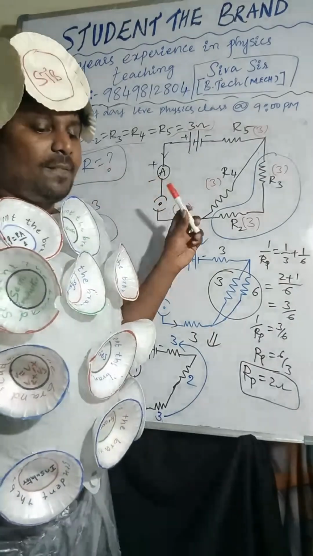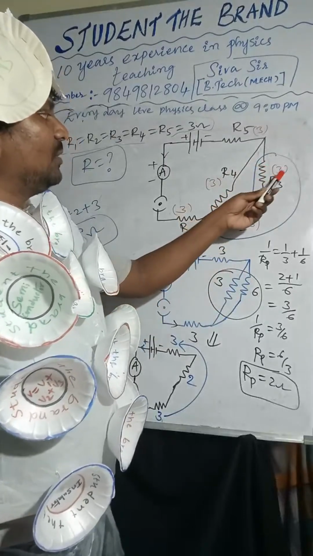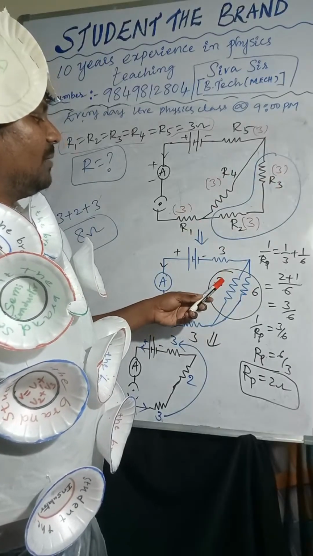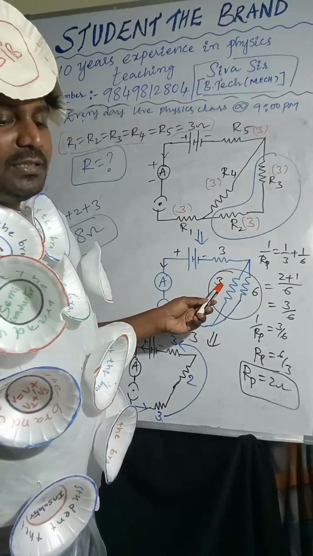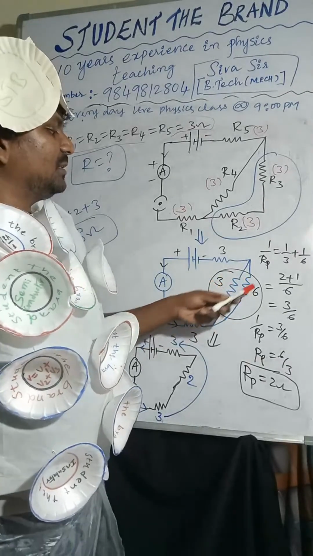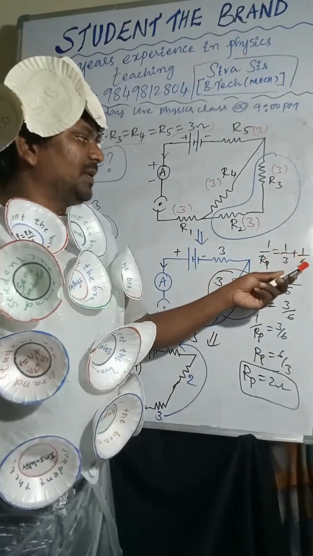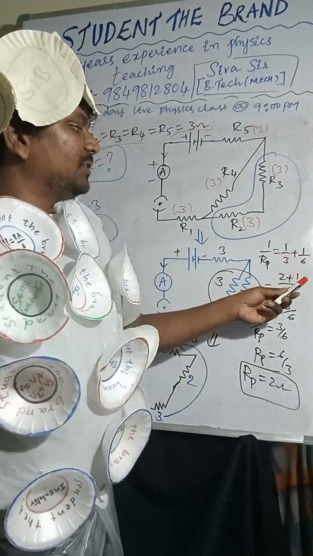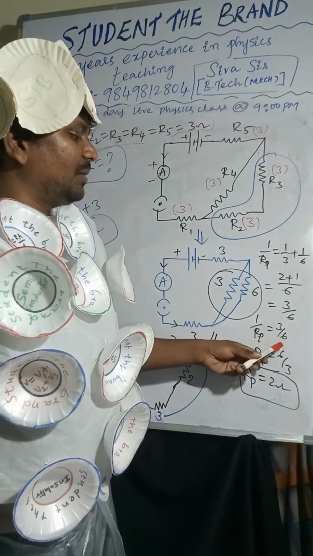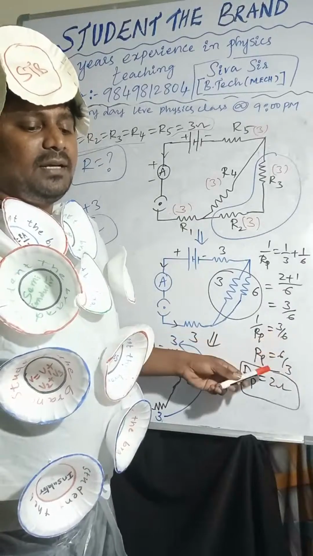Now once again you can see these two are in series combination. So I added them, 3 plus 3 is 6. Again, the 6 ohm resistor became parallel to the 3 ohm resistor. So again we solve: 1 by 6 plus 1 by 3, that is 2 plus 1 over 6, so we got 3 by 6. 1 by Rp equals 3 by 6, so Rp equals 6 by 3.